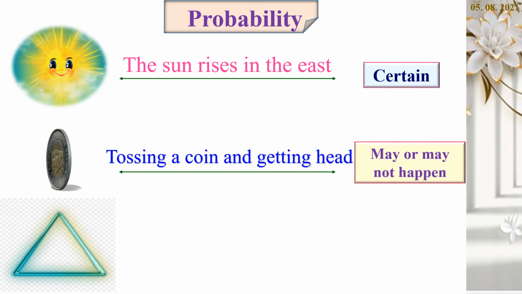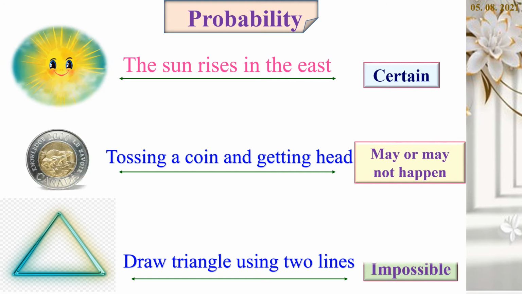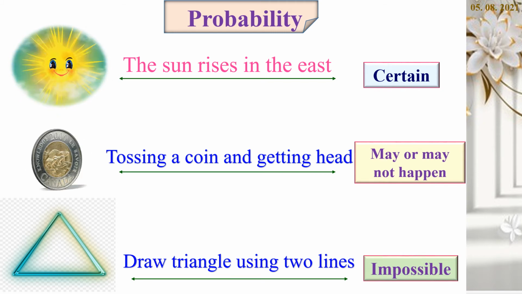Let us see another example. This is a triangle. Can you draw a triangle using 2 lines? It is impossible. We need 3 lines to draw a triangle. So, it is an impossible event. In this case, probability is 0.